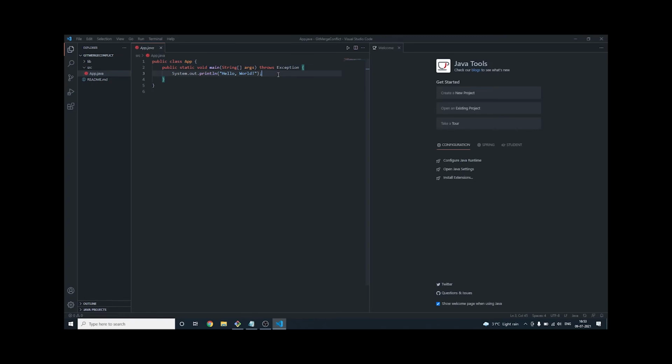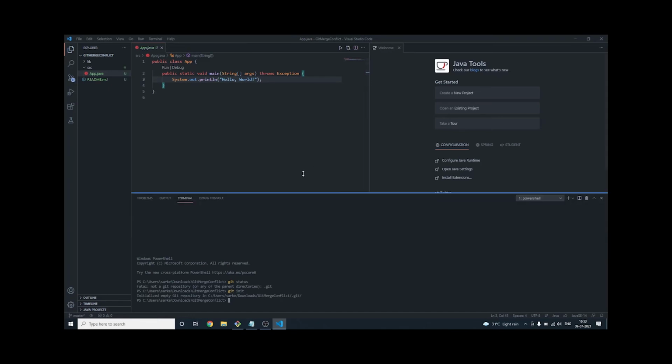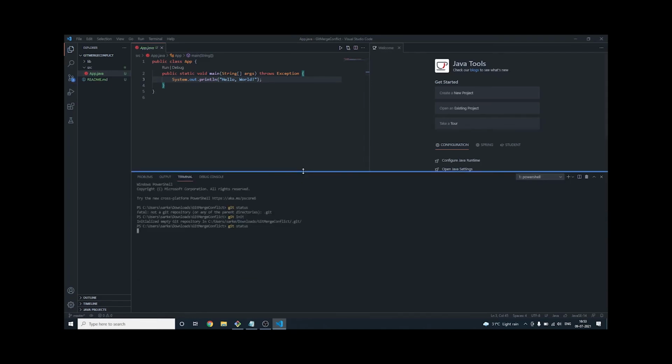Hello world, that is okay. And now I'm going to commit this small project into Git. So I'm going to use the terminal here: VS Code terminal, new terminal. Let's first run git status. It says Git is not there, so we'll do git init. So we have initialized Git. Now again we will see git status.